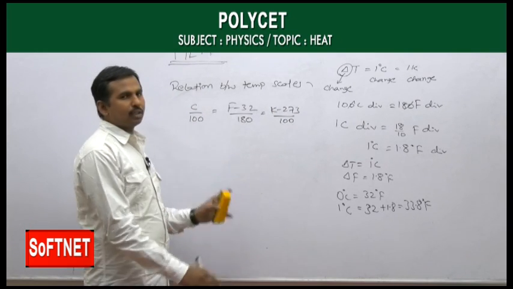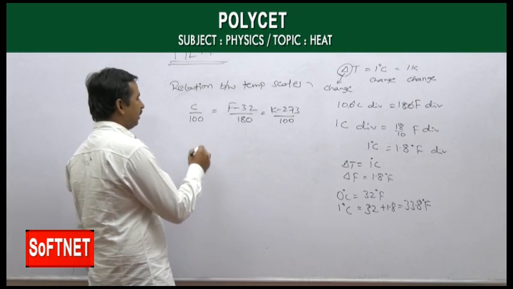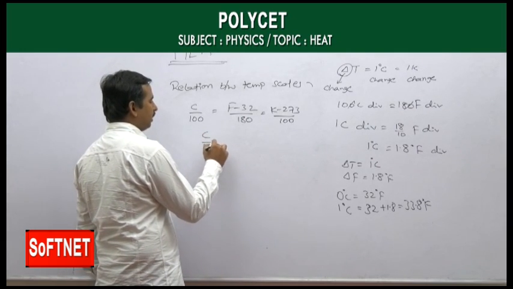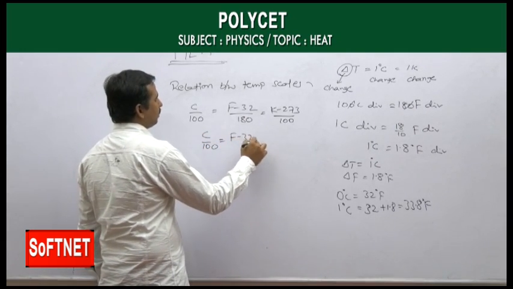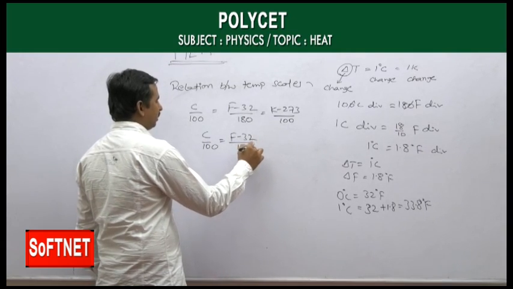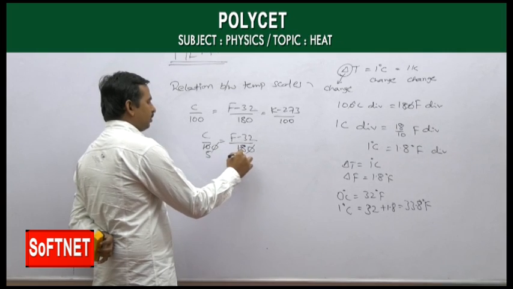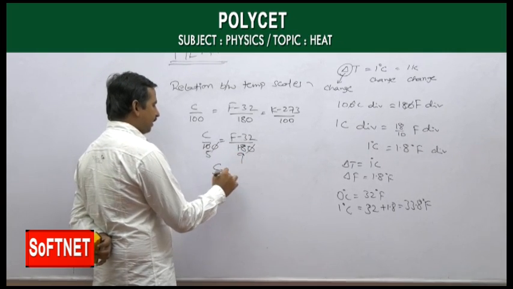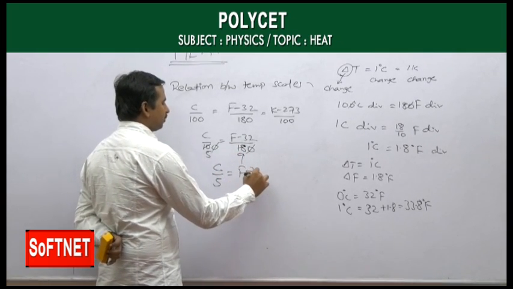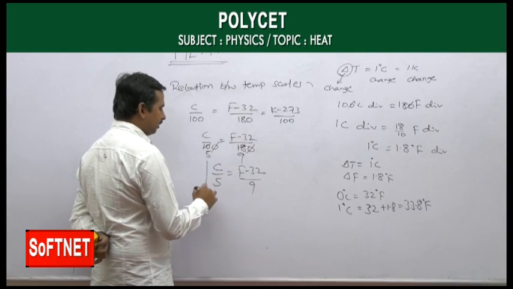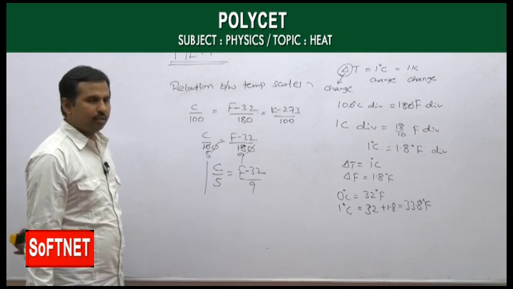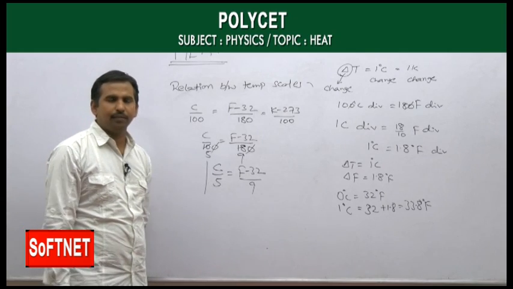If you take the case of Celsius and Fahrenheit, then C by 100 is equal to F minus 32 by 180. Finally we get, cancelling, C by 5 is equal to F minus 32 by 9. This is the relation for Celsius and Fahrenheit.